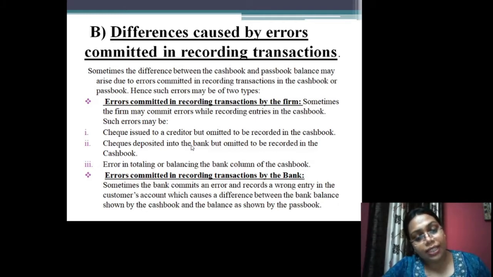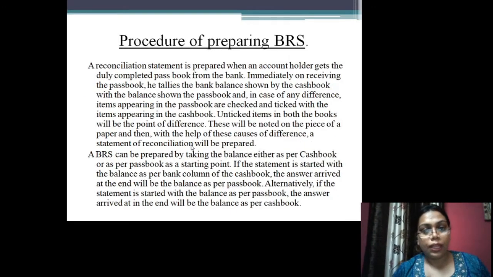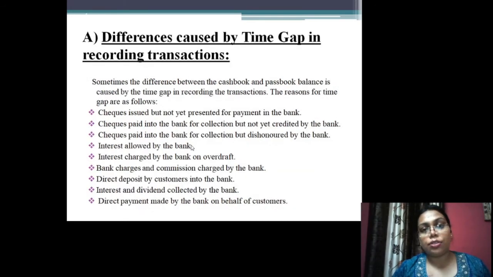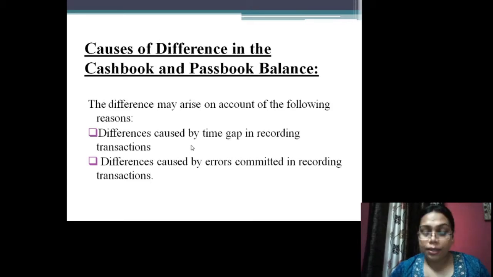The second kind of error is errors that are committed in recording the transactions by the bank. Sometimes the bank commits an error and records a wrong entry in the customer's account, which causes a difference between the bank balance and the balance shown by the cash book, and also the balance shown by the passbook. So these were the differences due to which the passbook and the cash book may differ.